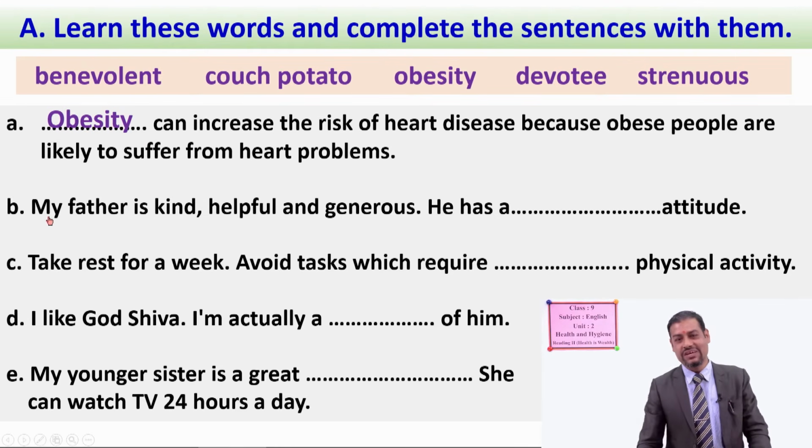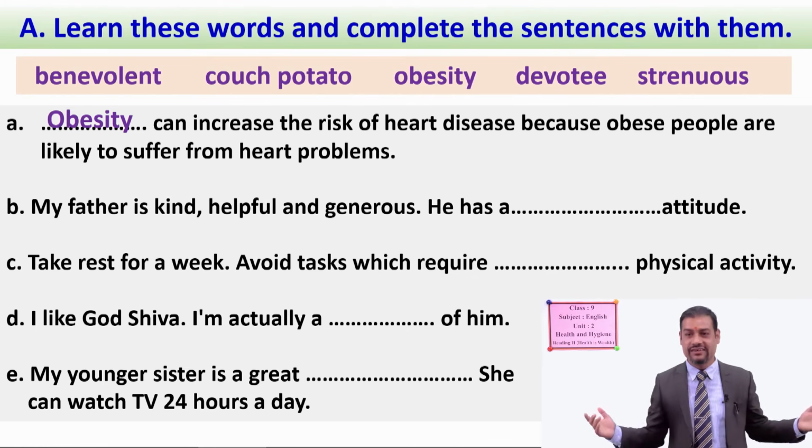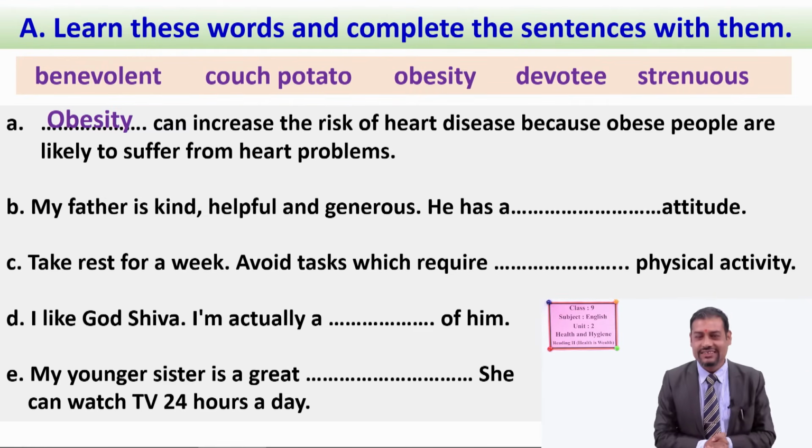Like this. Number B, what is the correct answer? My father is kind, helpful and generous. He has, what is the correct answer now? All of you tell me.